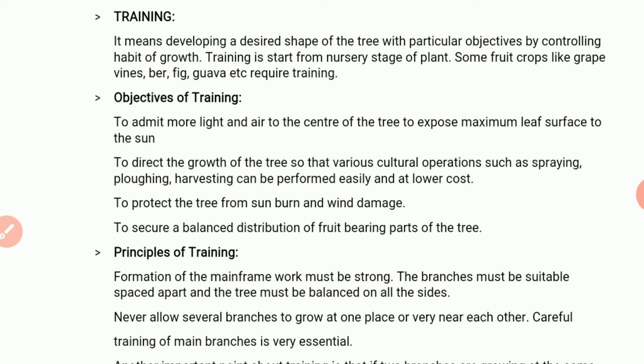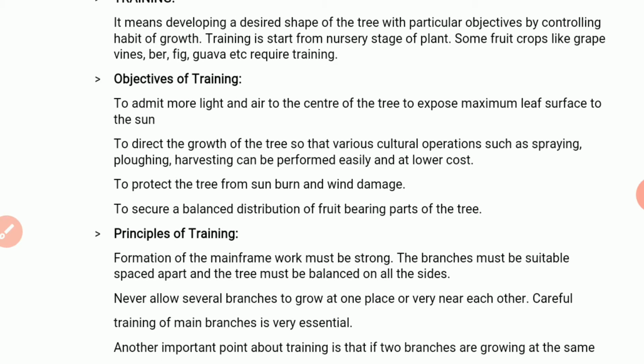So training means developing a desired shape of the tree with particular objectives by controlling the habit of growth. As I said, when we want a desired shape in a particular plant, then this training process is done. Training starts from the nursery stage of the plant. Some fruit crops like grape, vines, pear, fig, and guava require this training process.